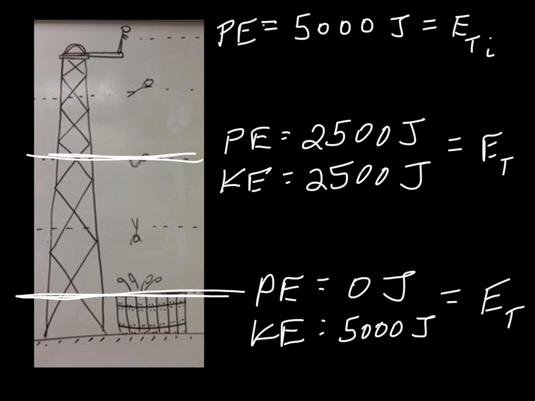Before he jumped off, all he had was potential energy. But then after that event, what happened? Well, his energy got converted from potential into kinetic, and then here it just got converted all into kinetic. So just remember with the conservation of energy that in a system the energy is constant, but that energy can transform and it can be transferred among objects.